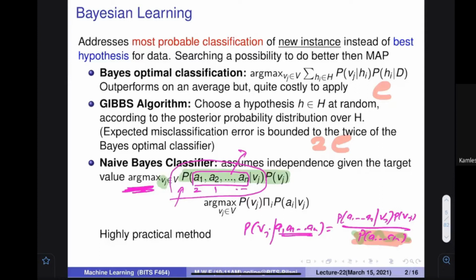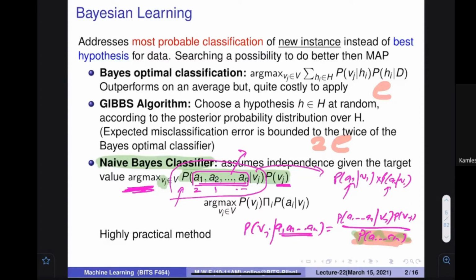So there is an assumption that the naive Bayes classifier puts: let's assume that if you specify this particular vj, then all these attributes are independent. Then this probability changes to P(a1 | vj) multiplied by P(a2 | vj), and so on. Instead of having many variables and finding their interactions, here I only need to find these particular values.